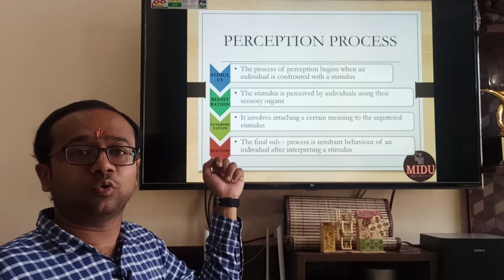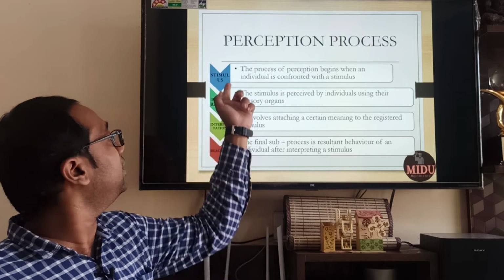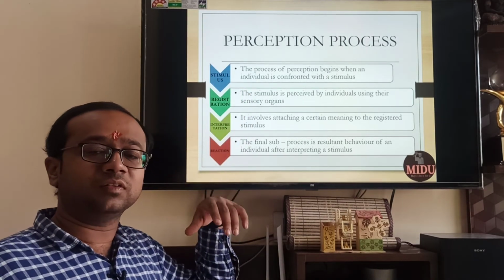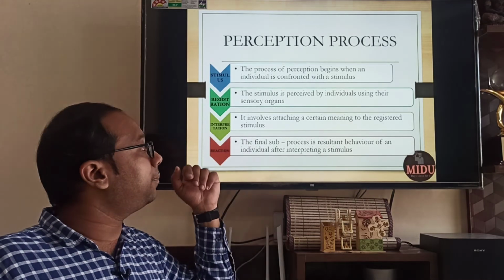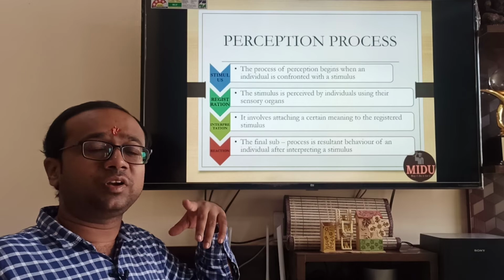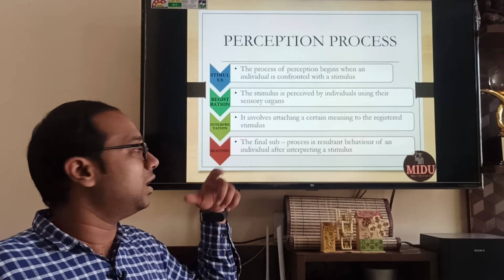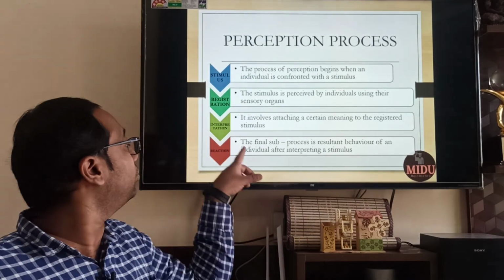Take another example with a different sense organ. You are moving on the roadside, suddenly there is a pungent rotten smell. That smell is the stimulus. Your mind will register it, that this smell is coming, which means something which has rotted or is not good is there. It will interpret that this is not good for my nose, it can harm, I should not keep smelling this. And the reaction will be, you will cover your nose with your hand or hanky, that is known as reaction.